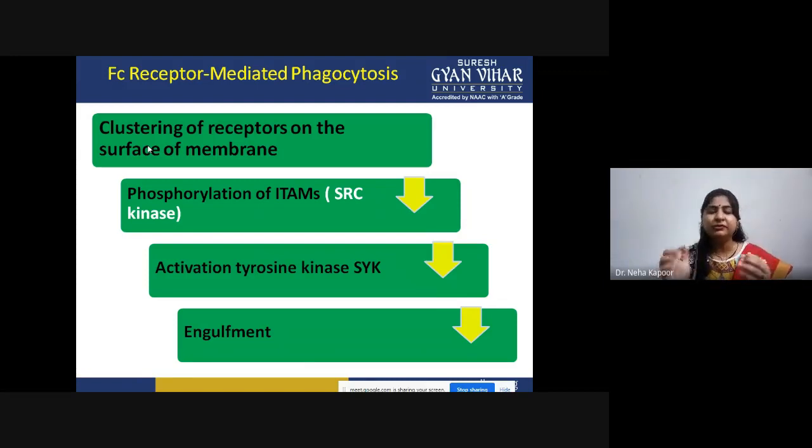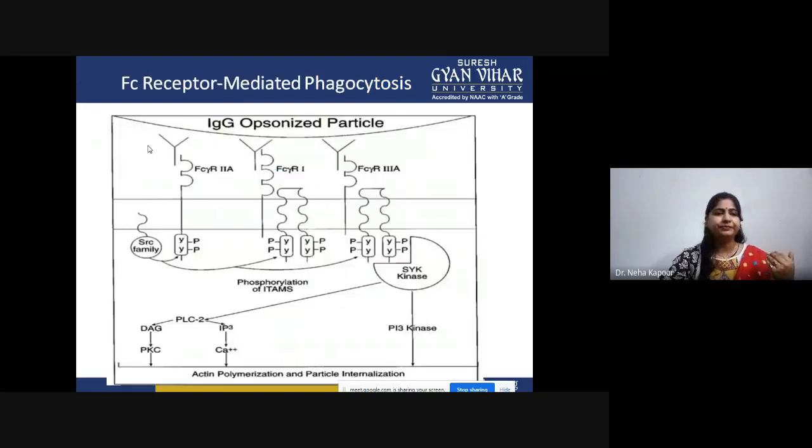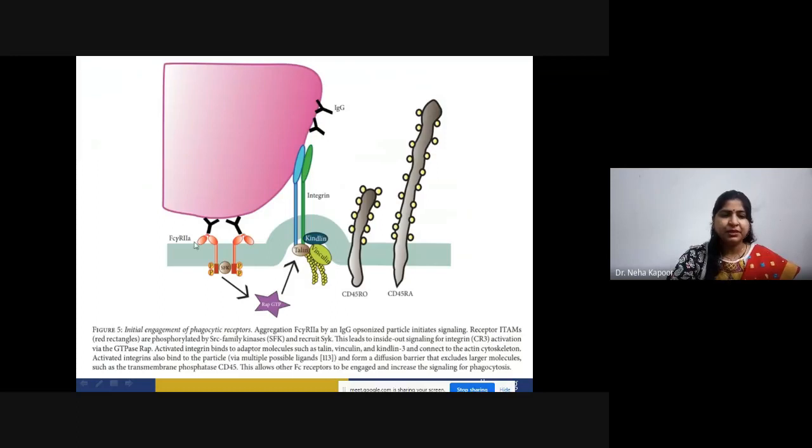Because of this, the engulfment is triggered. As you can see, this is the IgG opsonized particle, Fc gamma R receptor 2A, 1 and 3A. This is the ITAM part. SRC family kinase is activating and bringing about the phosphorylation of these internal tyrosine residues. This is a complete step.